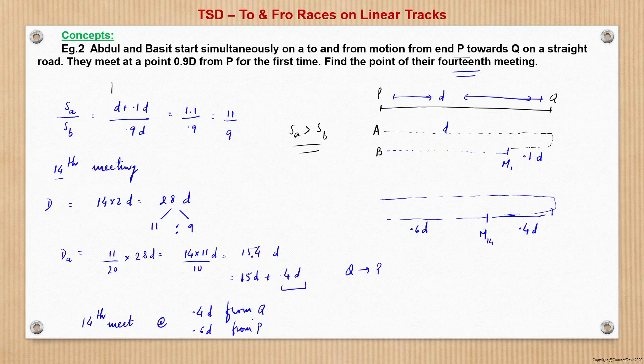So how did we arrive that it's 0.4d from Q? Because the total distance covered by A is 15.4d till the 14th meeting.